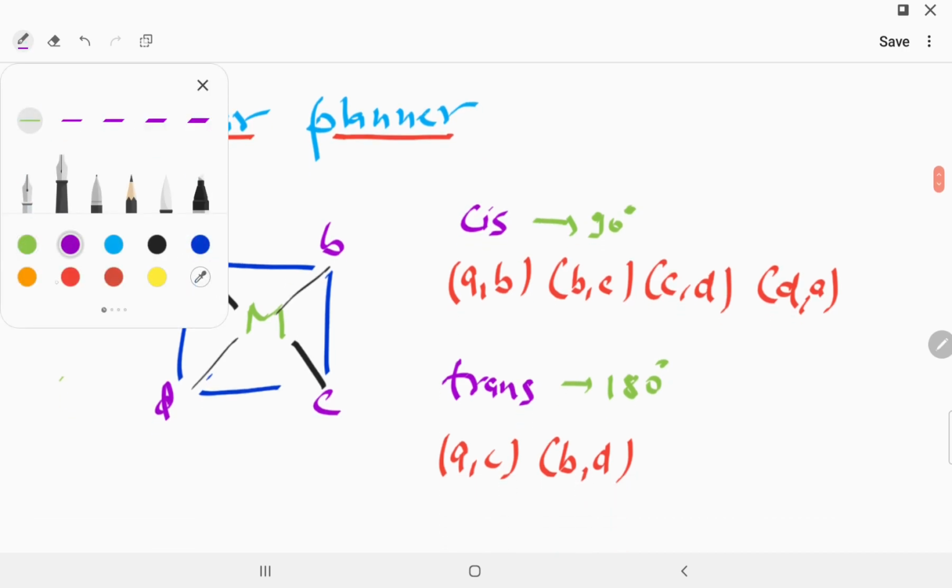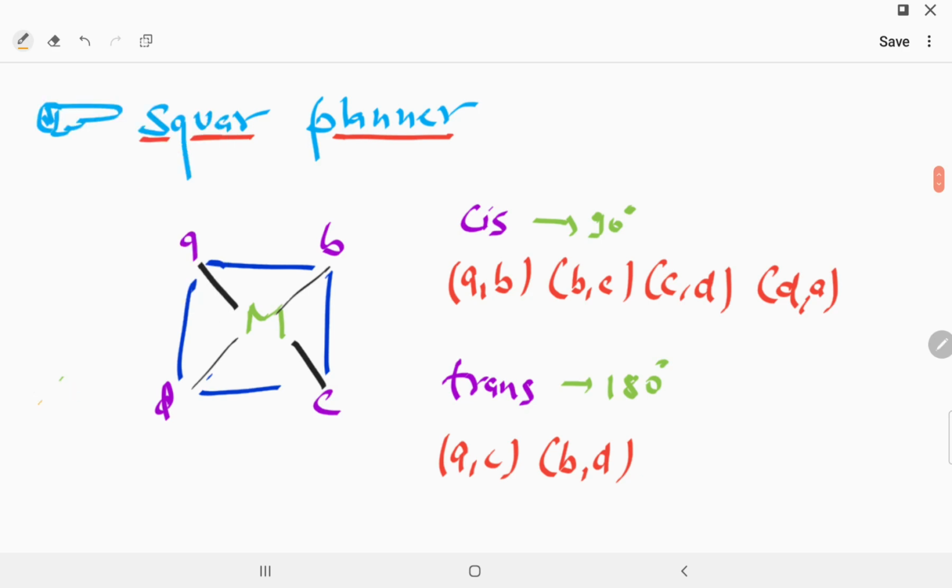Now whenever we take a square planar compound, you have to remember it. In square planar compounds containing 4 ligands, M is the central metal atom, and A, B, C, D are the monodentate ligands. In this square planar they are on the same plane.